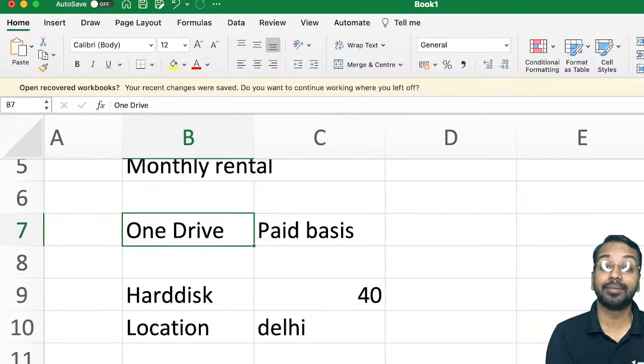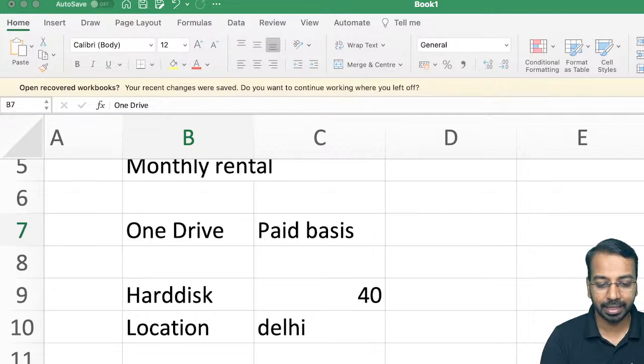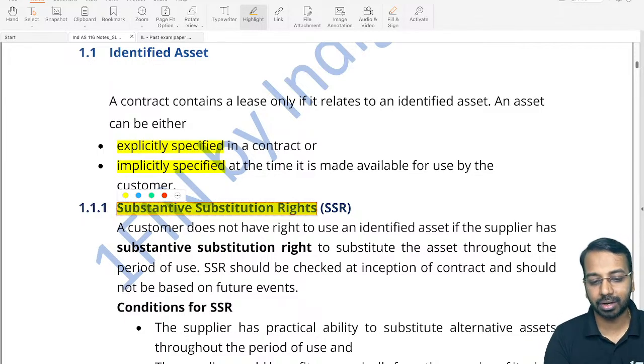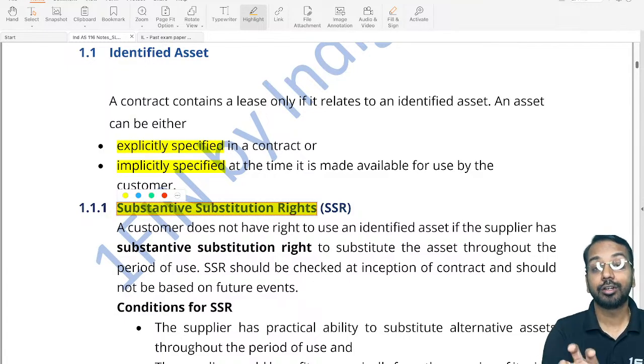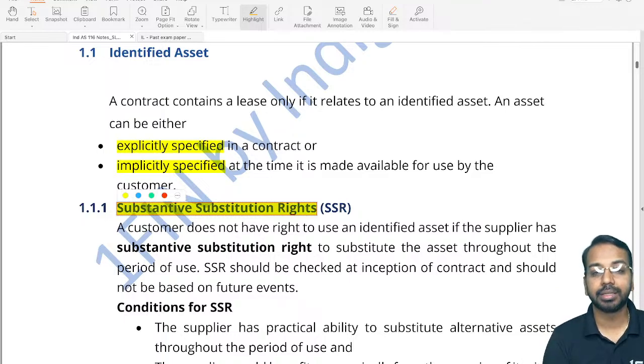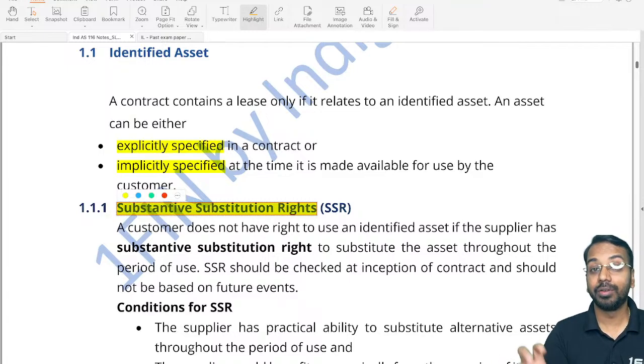If the vendor has that kind of right, then the asset is not identified. The vendor has SSR and the asset is not identified, and whenever the asset is not identified, you cannot consider it to be a part of your lease contract. You will not do lease accounting. So then what will we do? The lessor will follow guidance under Ind AS 115, and the lessee, the customer, will account for it as a normal expense.